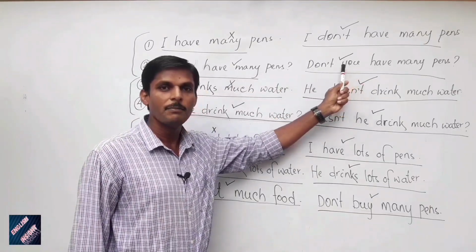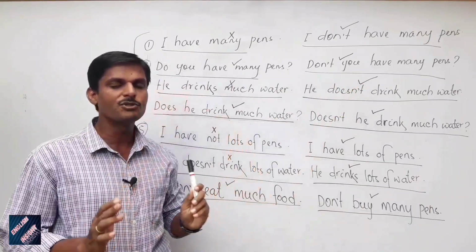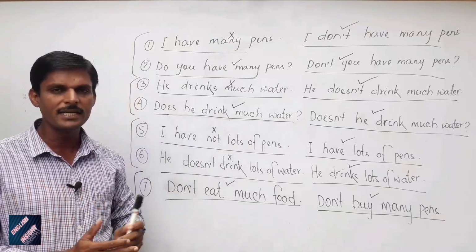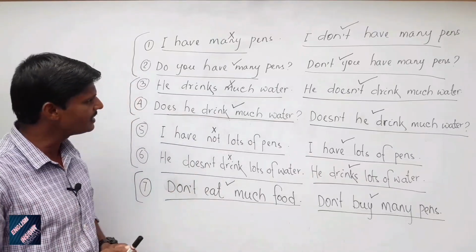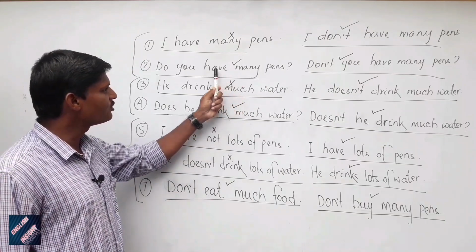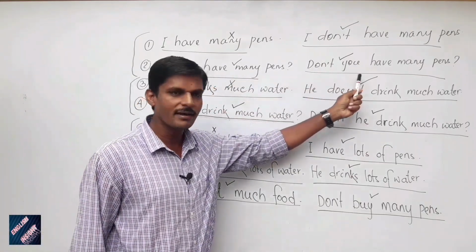This one is also correct. Because in interrogative sentences, it may be affirmative form, it may be negative form. In interrogative sentences, many is used. So this one is correct. This one is also correct.